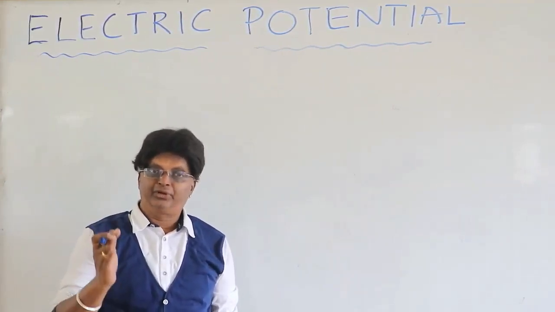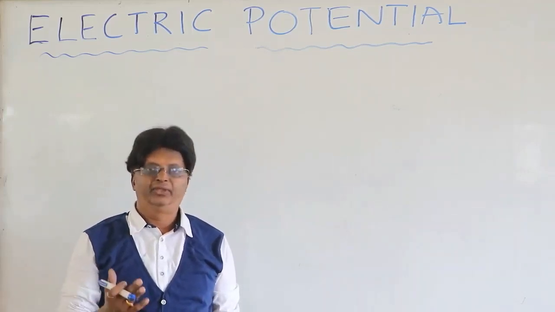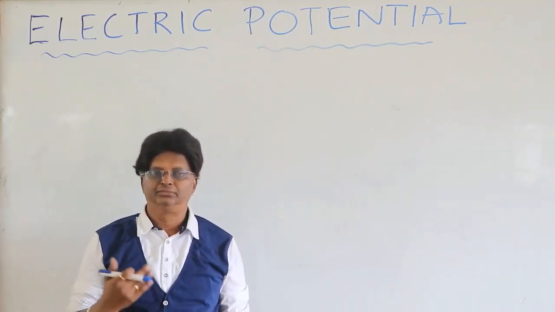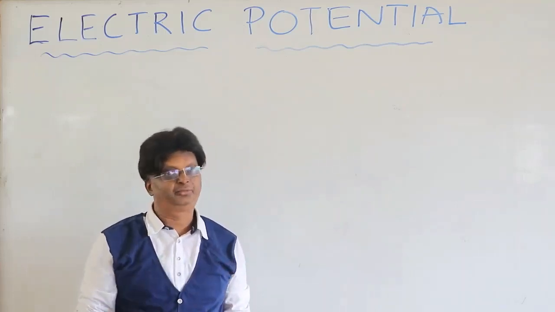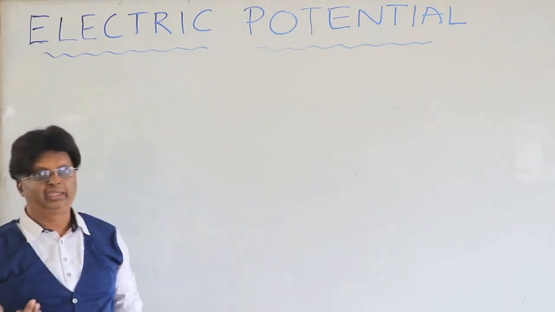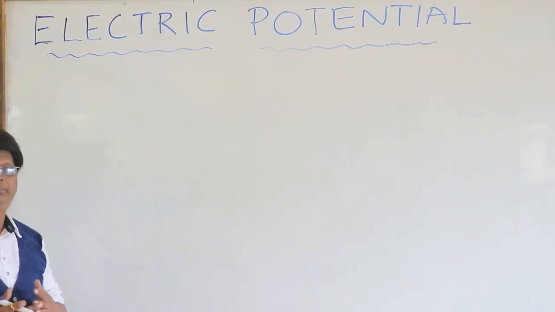So whenever the concept of conservative field and displacement arises, there comes the question of potential energy. And that is why we made all that detailed discussion about work and potential energies.